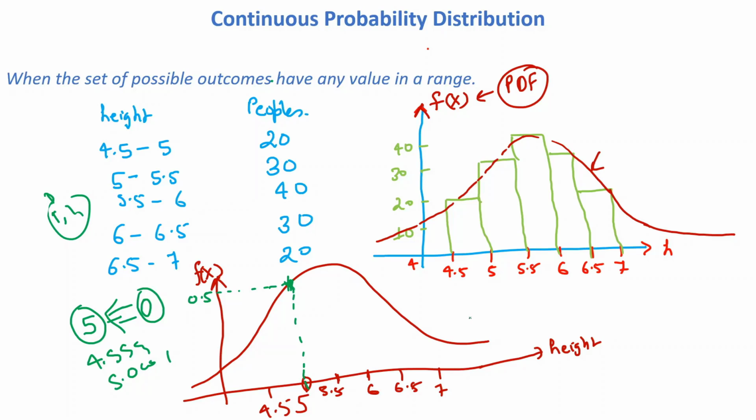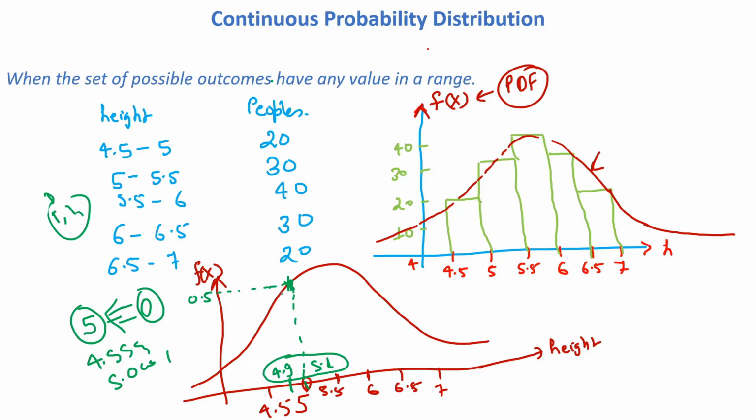We can provide the probability of getting height between, say, 4.9 to 5.1 feet. We can provide the height between these two particular values, like what is the probability of getting height between 4.9 to 5.1.